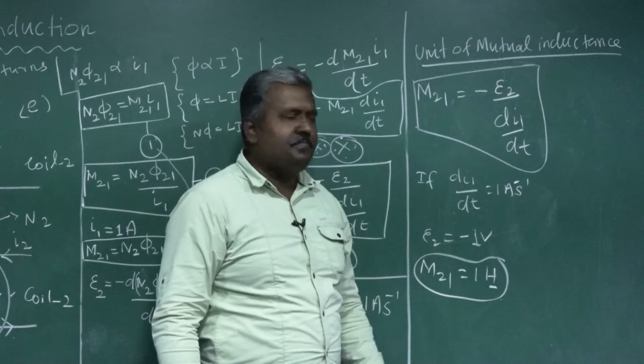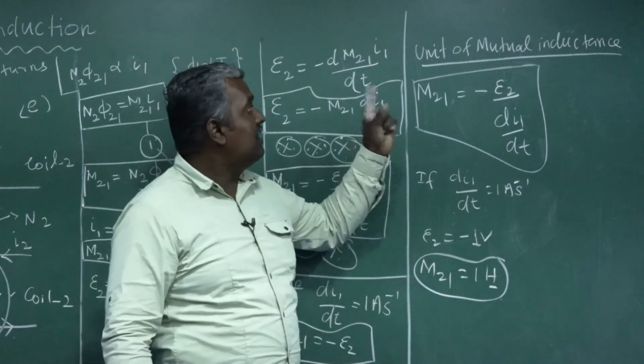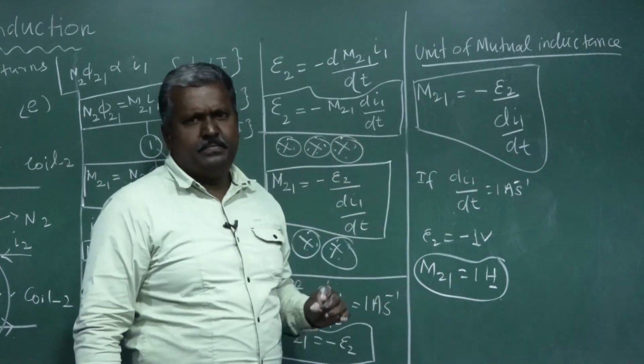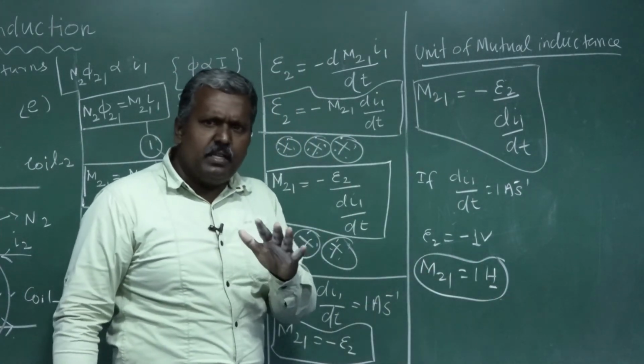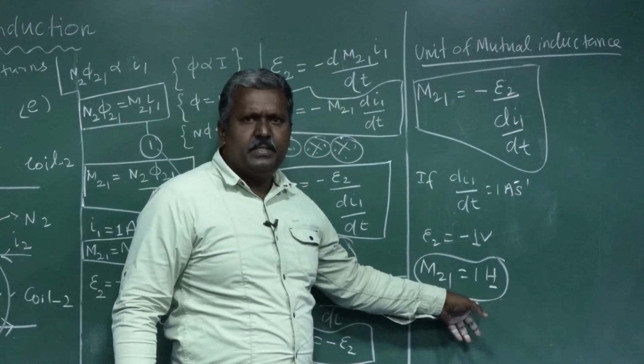So this is about 1 Henry. At the same time, the unit of mutual inductance is Henry, with the symbol H. So Henry is the unit of mutual inductance, but 1 Henry is different.